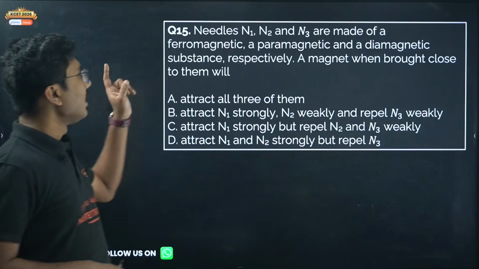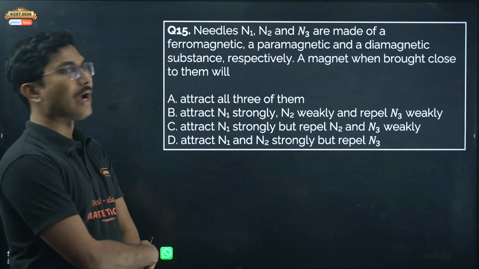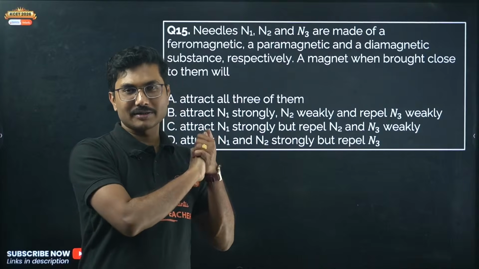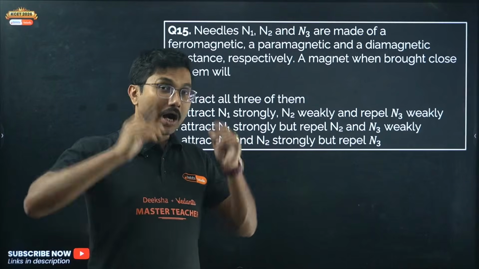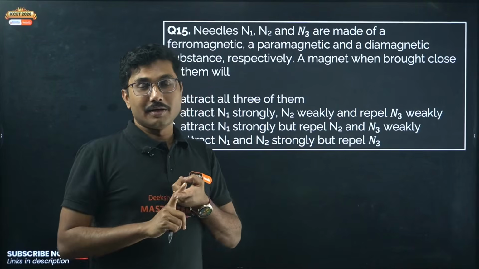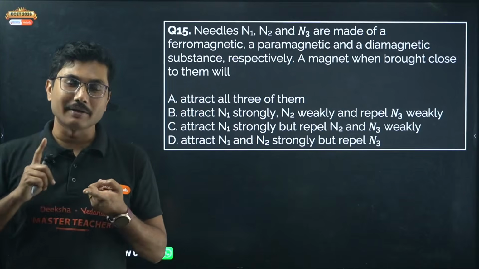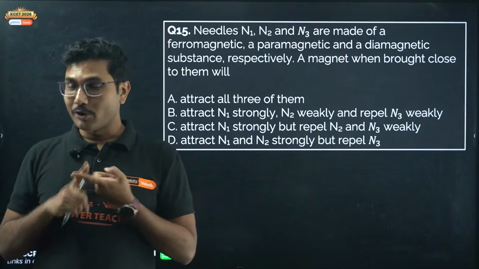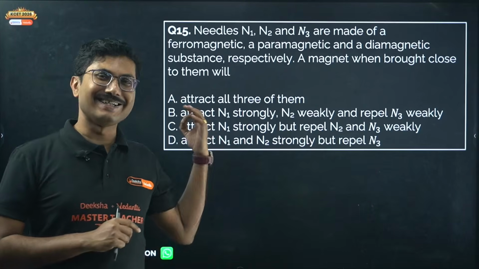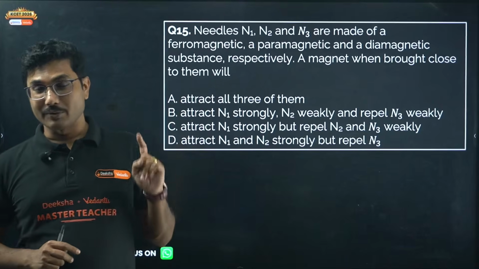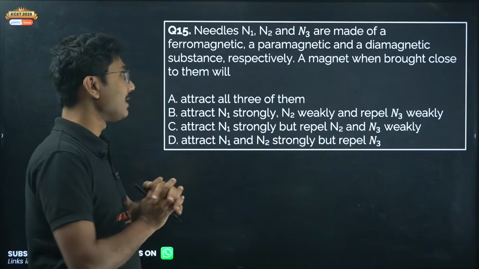Domain means... Now needles N1, N2 and N3, and you should watch my Magnetism and Matter Masterstroke video. There I have explained why diamagnetism is occurring, why paramagnetism is occurring, why ferromagnetism is occurring. I have discussed in detail in my Magnetism and Matter video. Do check that out. Domains, everything I have explained there.